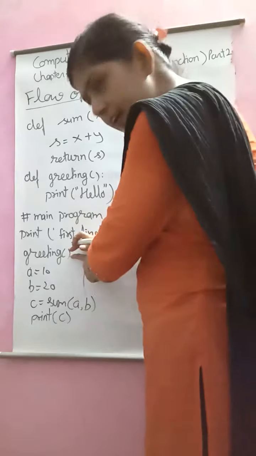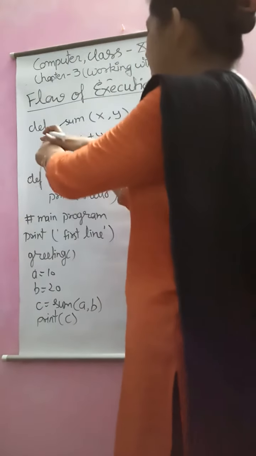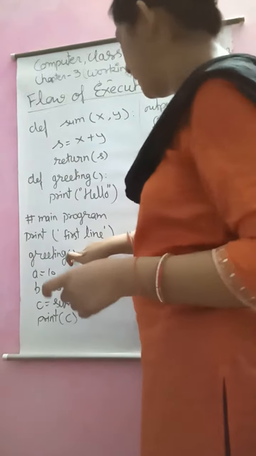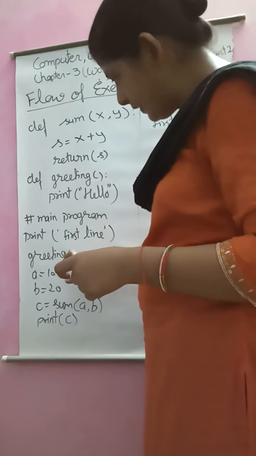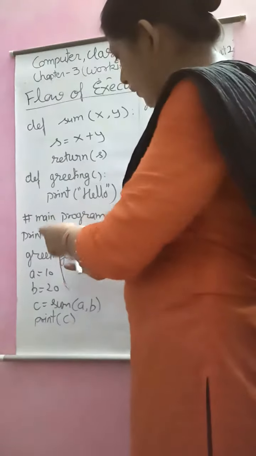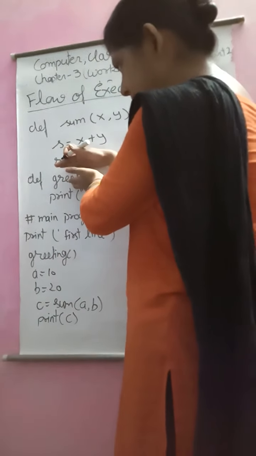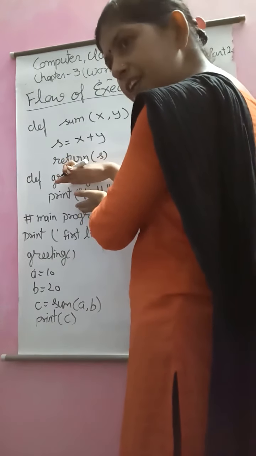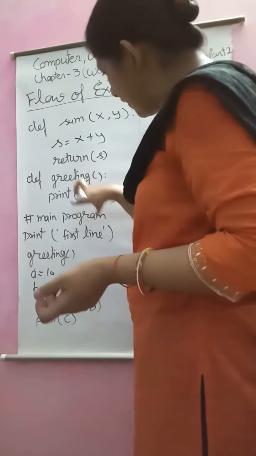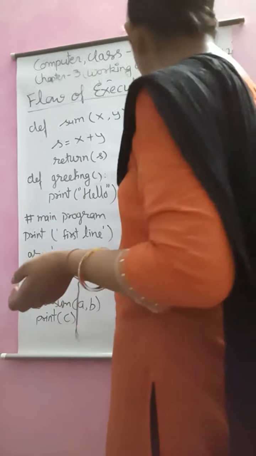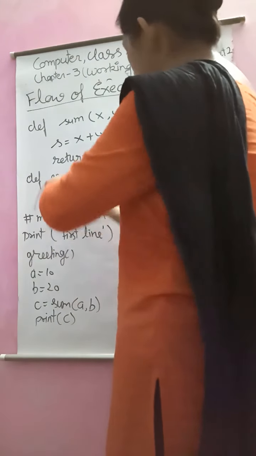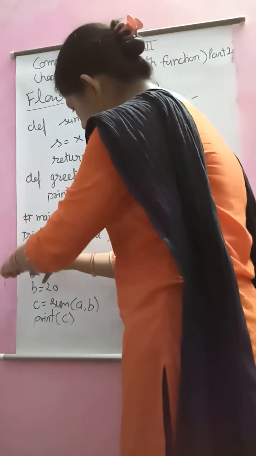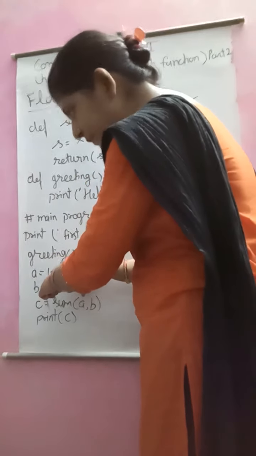So the program counter will pass to the function greeting. Here this function is not receiving any argument, so we are not passing anything. So the control comes here, to the execution of the function block. In the function block there is one print statement. So it will print hello. After that the program will come back to the second line of this one.